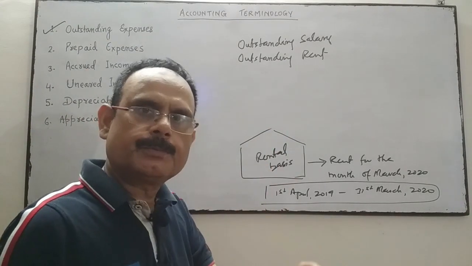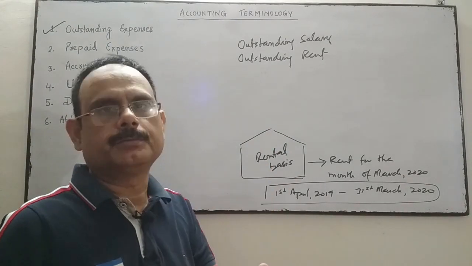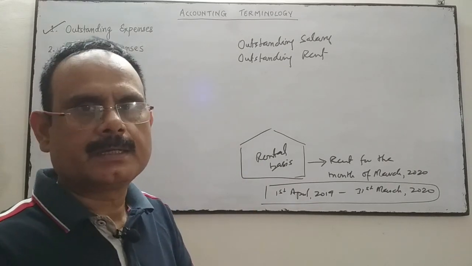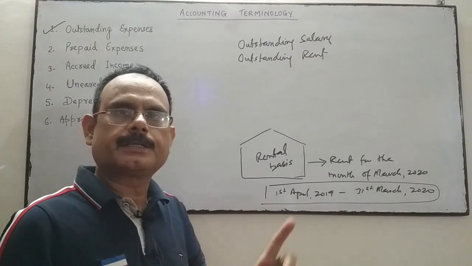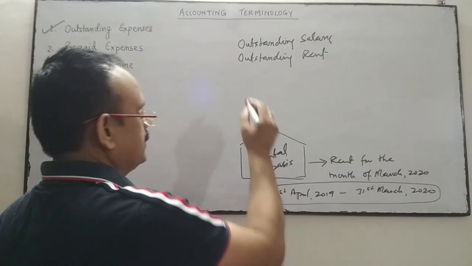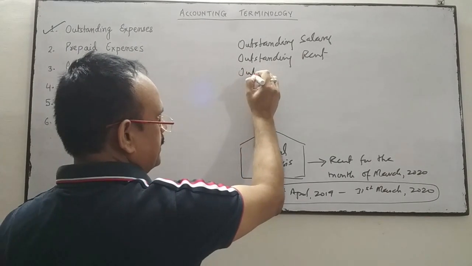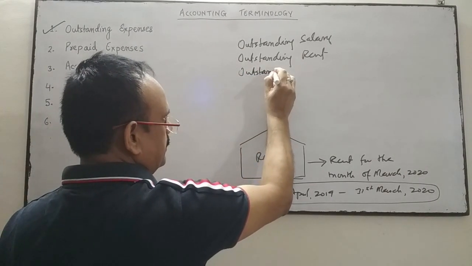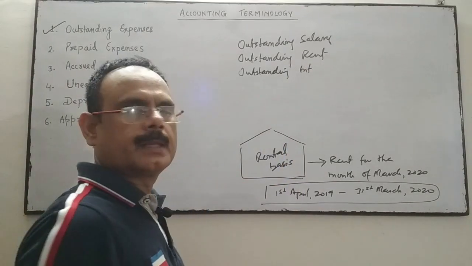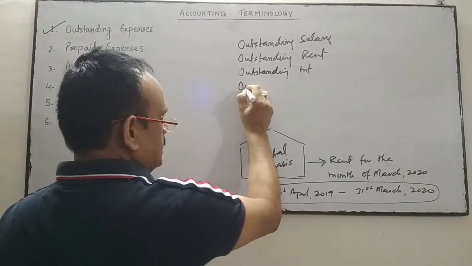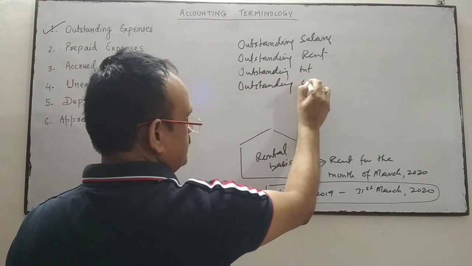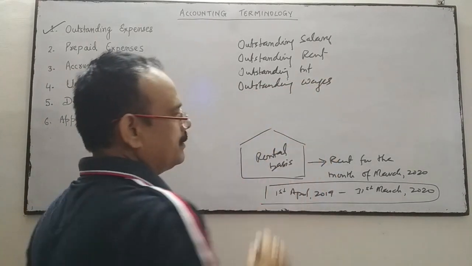It's an expense of the business, but it is due, not yet paid. This is the revenue expense of the business, but as it is not paid, it is called outstanding rent. Similarly, outstanding interest, outstanding wages.